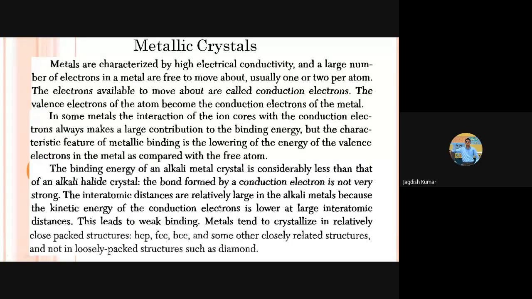The interatomic distances are relatively larger in alkali metals because the kinetic energy of the conduction electron is lower at larger interatomic distances. In ionic crystals, they would like to pack closer to each other because of ionic forces, but in case of metals, the interatomic distances are relatively larger. So these are also the defining features of metallic bonding. Here we are discussing the characteristic features of each bonding.